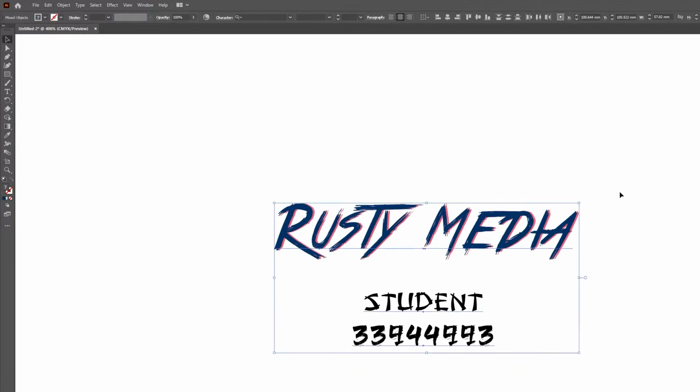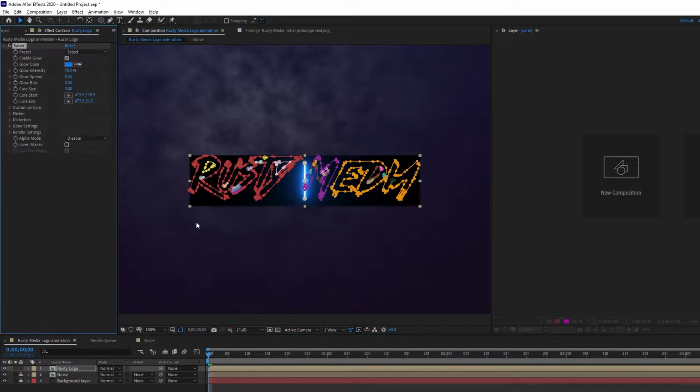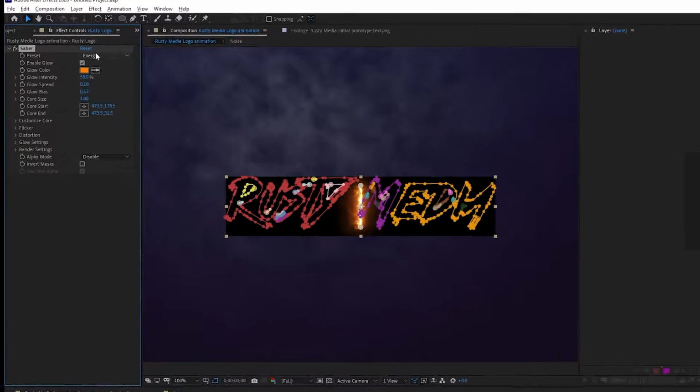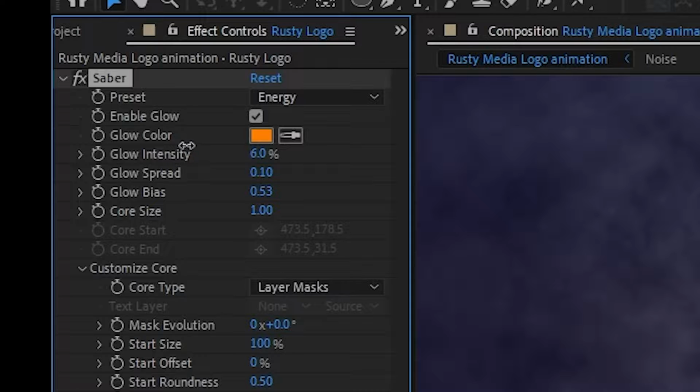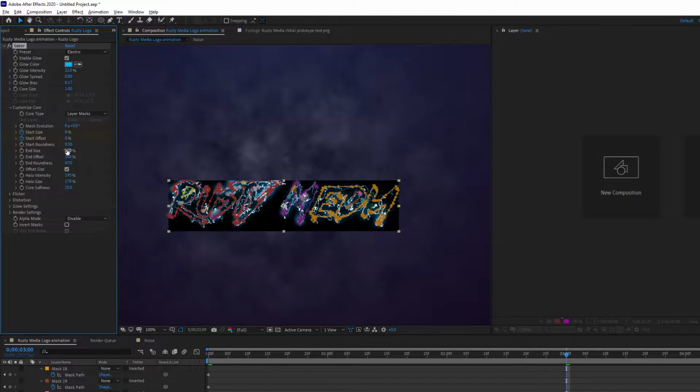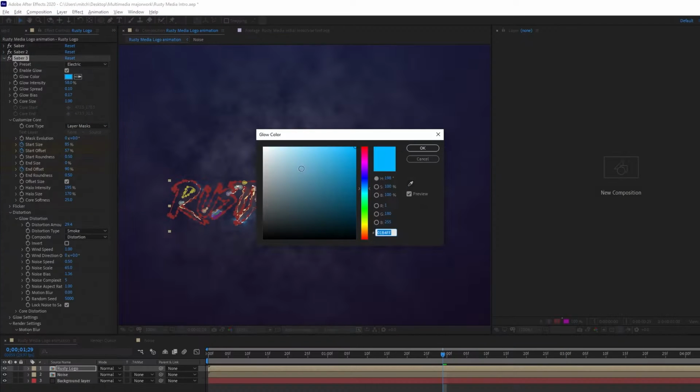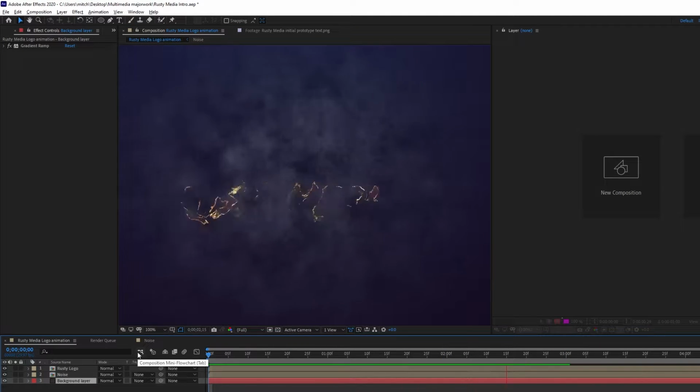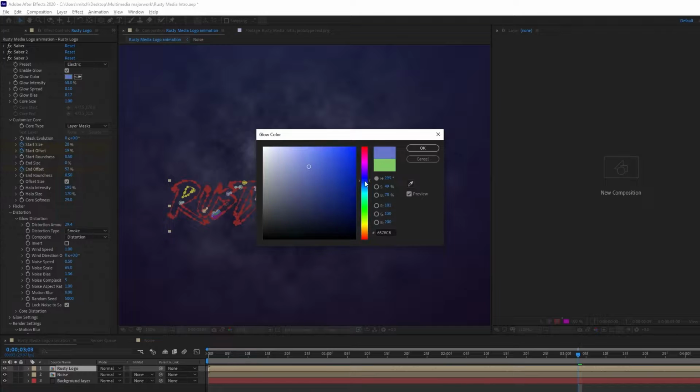I then created a basic logo reflecting Multimedia in Adobe Illustrator. Once I placed it on its own layer, I applied a saber mask to the text and animated the paths, allowing me to manipulate the direction the text traveled and the formation that it traveled in. I animated this to follow the pathing of the text and decided to give it an electric lightning type effect to fall into the theme of the intro.